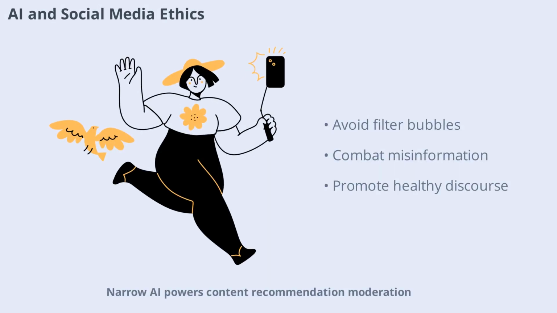Narrow AI powers content recommendation, moderation, and targeted advertising on social media platforms. Ethical concerns include filter bubbles, misinformation, and manipulation. Platforms must balance personalization with responsibility, ensuring that AI systems promote healthy discourse and protect users from harm.